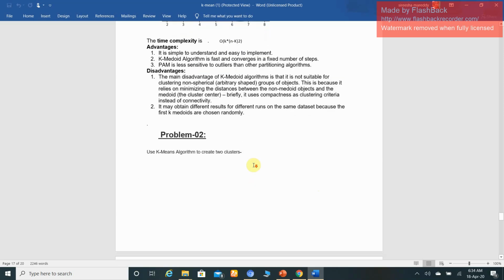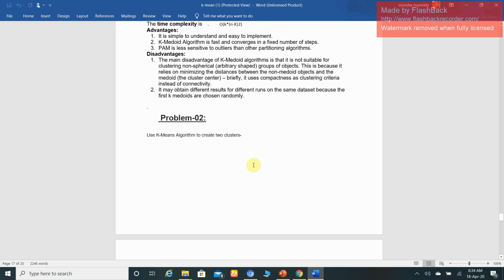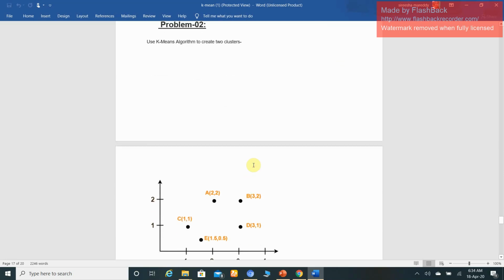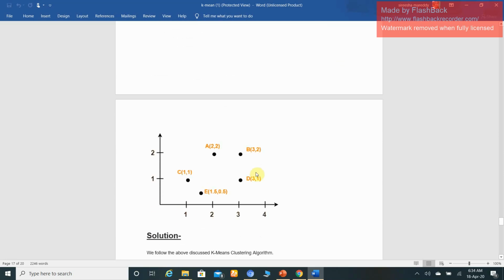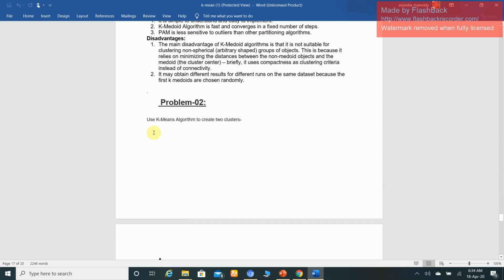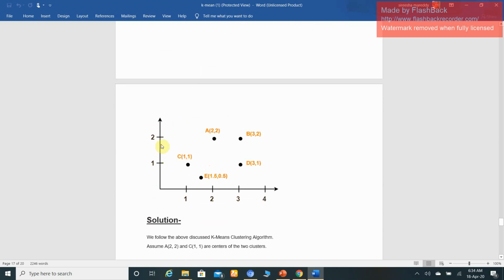Okay, now let us look at an assignment problem. See here we mentioned the solution also. In this particular problem, if I apply the K-means clustering algorithm, see this is the K-means. See how they are giving the input. They gave the data set with the help of a graphical representation.